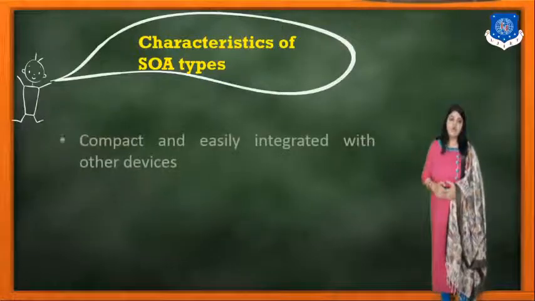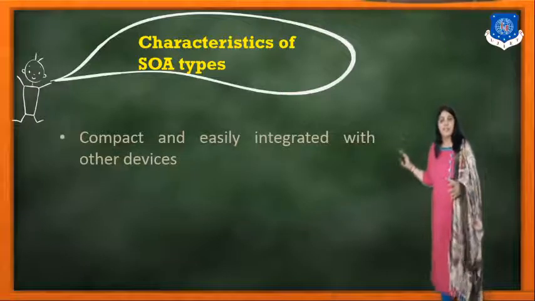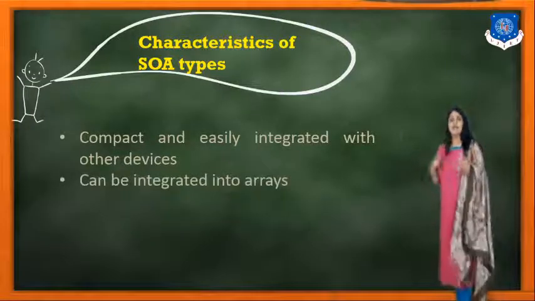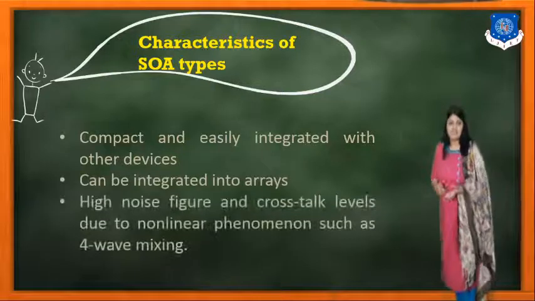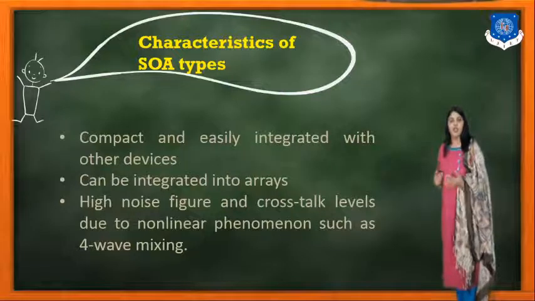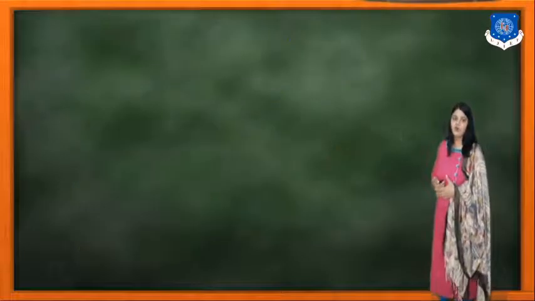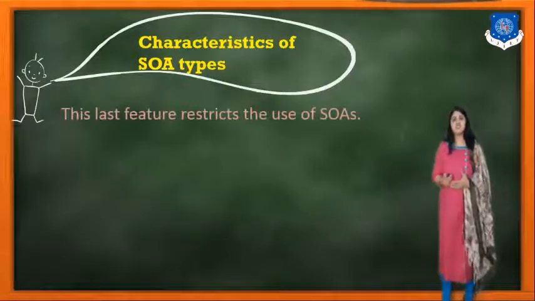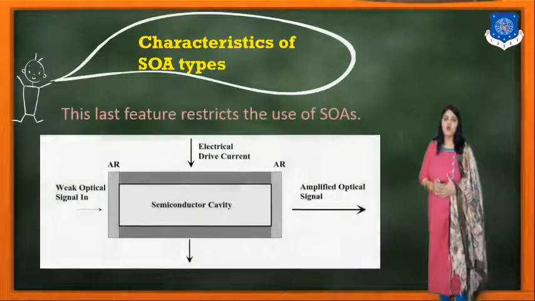Characteristics of the SOA type: it is compact and easily integrated with other devices, and can be integrated into arrays. But it has a high noise figure and crosstalk level due to nonlinear phenomena such as four-wave mixing. This last feature restricts the use of the SOA.